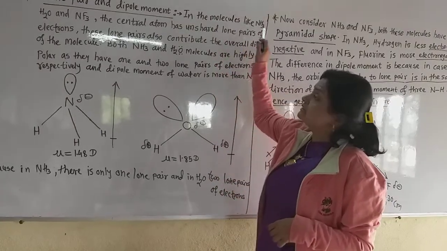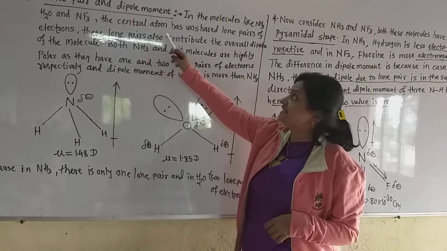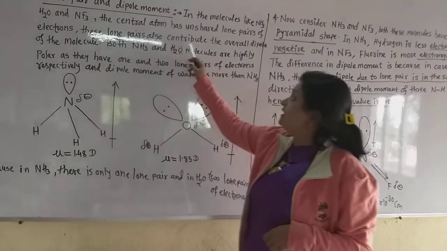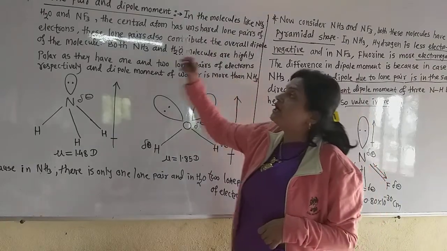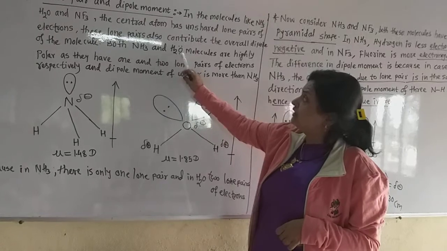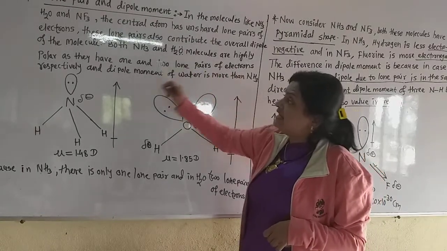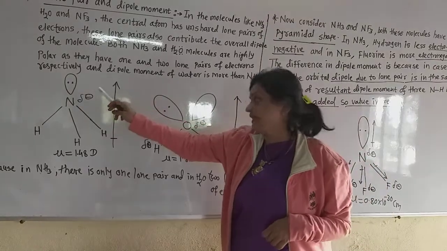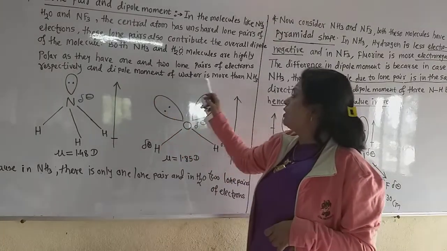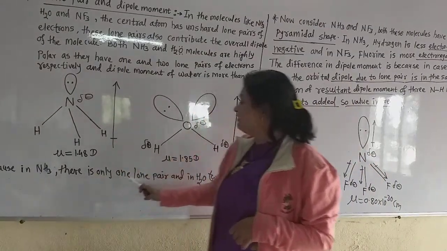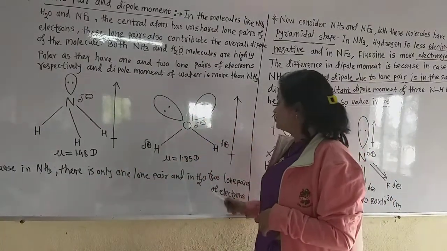Now in molecules like ammonia, water, NF3, the central atom has an unshared lone pair of electrons. These lone pairs also contribute to the overall dipole moment in the molecule. Both NH3 and water molecules are highly polar because they have one and two lone pairs of electrons respectively. The dipole moment of water is more than NH3, because in NH3 there is only one lone pair and in water there are two lone pairs.